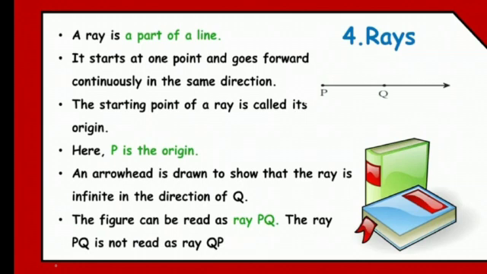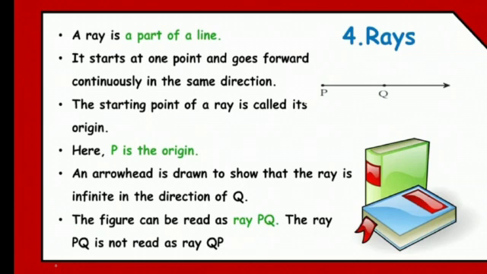The figure can be read as ray PQ. Whenever you are supposed to read it, you read it as ray PQ. The ray PQ is not read as ray QP. You can't read it as QP. When you read a ray, you have to always read it as ray PQ, but you cannot read it as ray QP, because P is the starting point, not Q. Is that clear about ray?